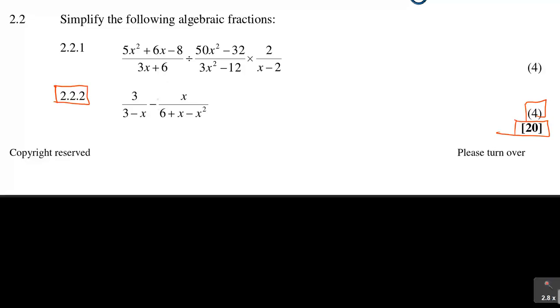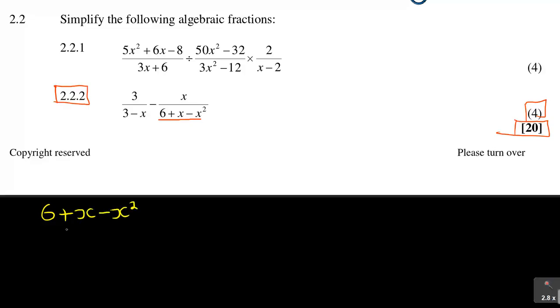Now it is not complicated. There are some questions that they are repeating. I have seen a similar question, but what is more important here is you are going to be using the product sum on that one. And if I use the product sum, remember you have got 6 plus x minus x squared.